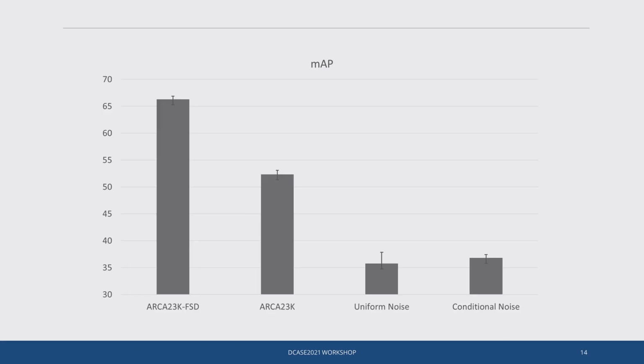The results of the experiments can be seen in this graph. As you can see, using the ARCA23K dataset resulted in a reduction in performance of around 14%. This demonstrates that label noise can have a significant effect on learning. On the other hand, it's not as detrimental as synthetic label noise, which reduced the performance by around 30%.